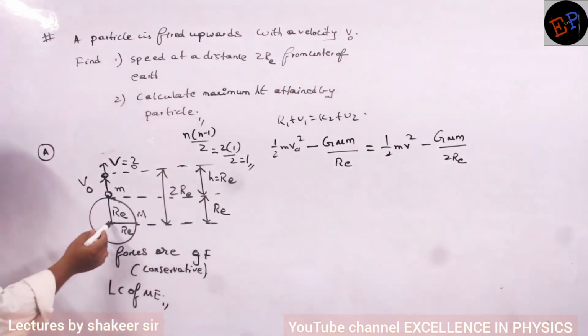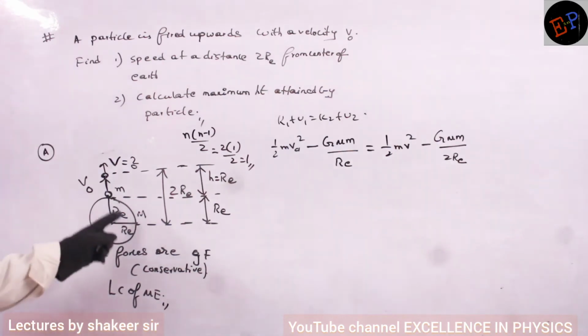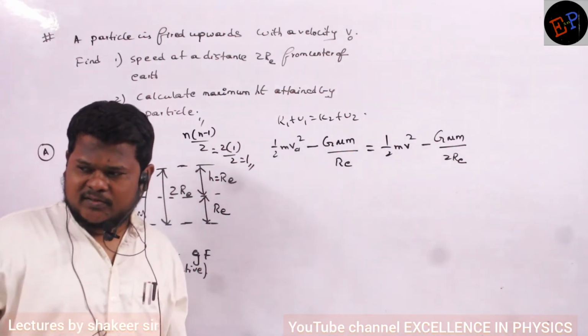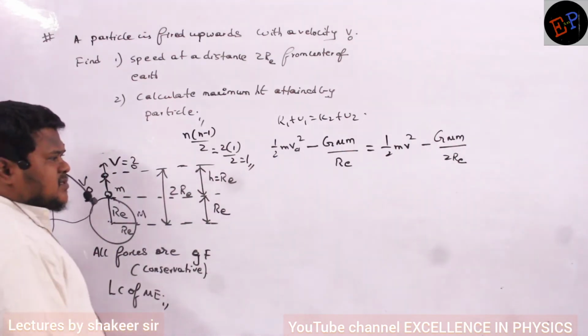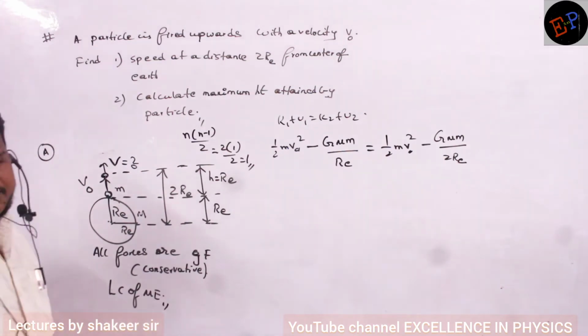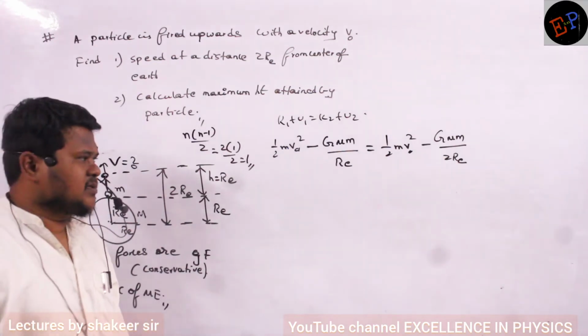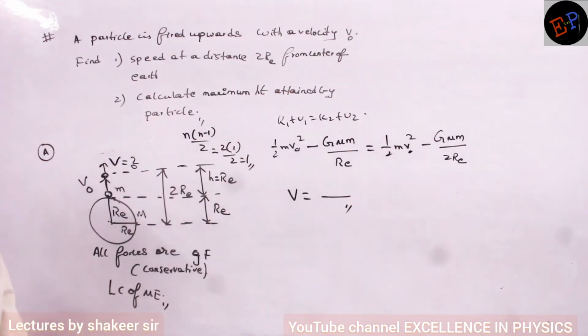Distance should be from the center. Spherical bodies always behave like point masses. Already I said, distance should be taken from the center itself. So from this what I want is only v. So calculate the v value, that is our answer. Understood? Whatever you get, that will be your answer.